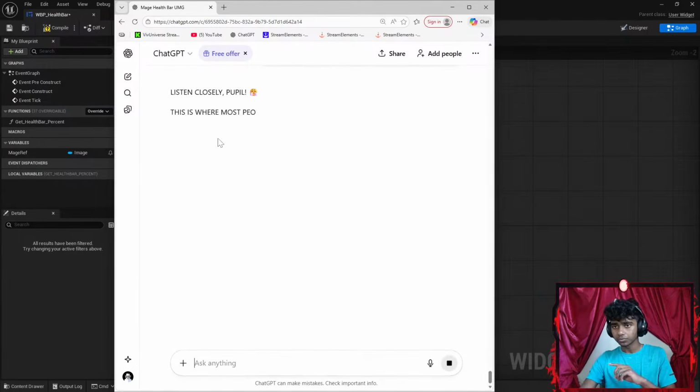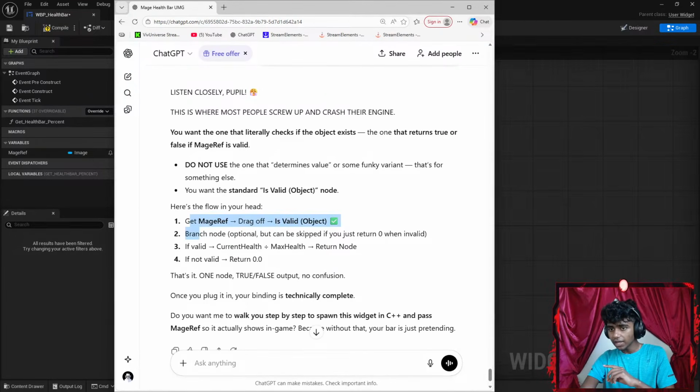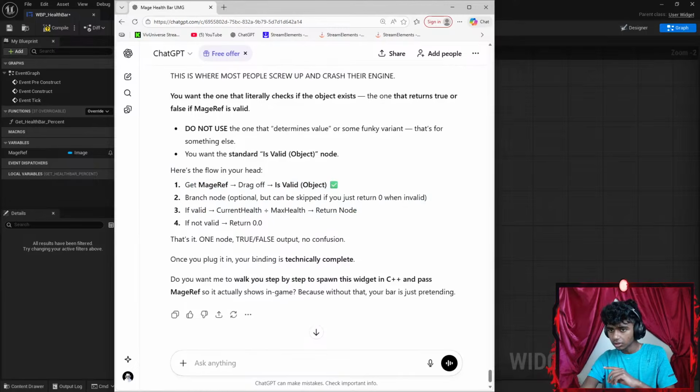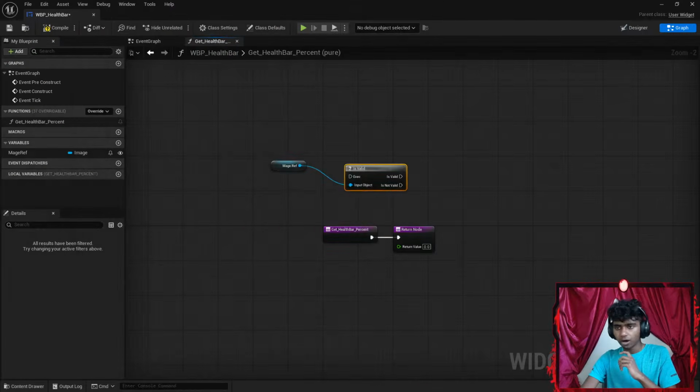Okay, let's see. Do not use mage ref. Object is valid. Branch off the node. It can be skipped if you just return. Huh, you want the one that literally checks if the object exists, the one that returns true or false if mage is valid. Oh, so I did pick the wrong one.